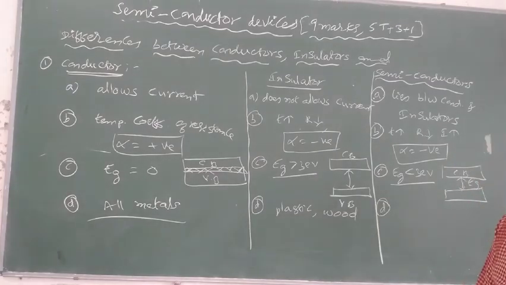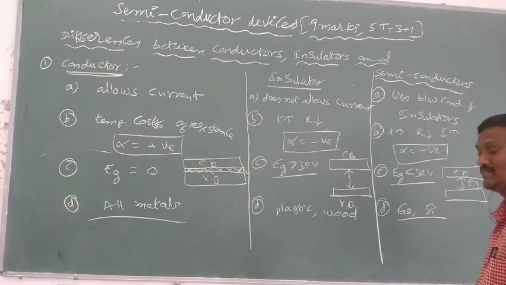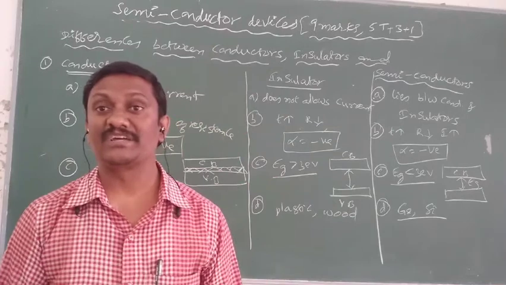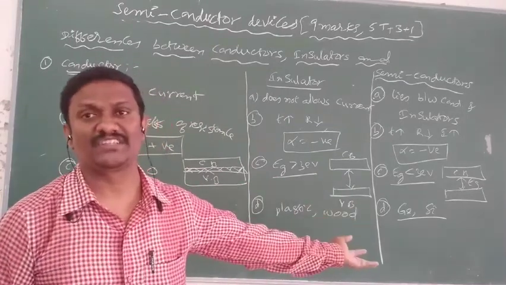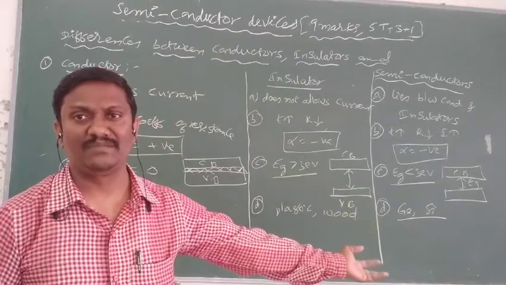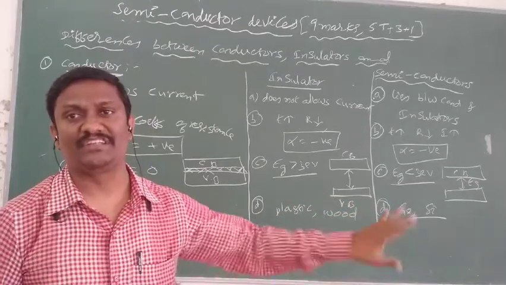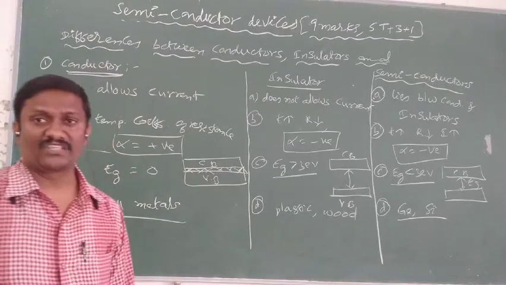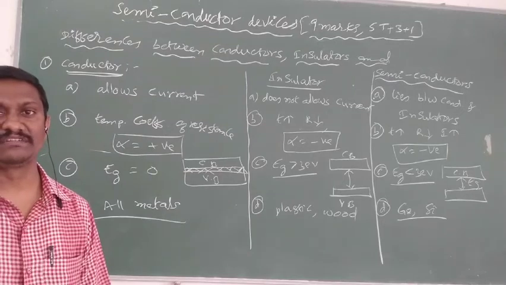What are the examples of semiconductors? Examples of semiconductors are germanium and silicon. Germanium and silicon are the best examples because most semiconducting materials are prepared from these two elements. Germanium and silicon are also called tetravalent impurities. The outermost orbit is half filled. So that is about the differences between conductors, semiconductors and insulators. It is a very important question for 3 marks.